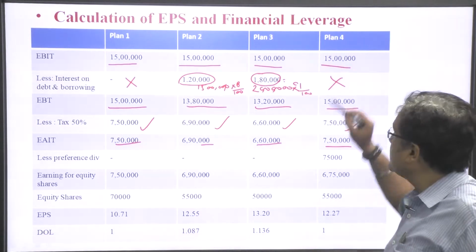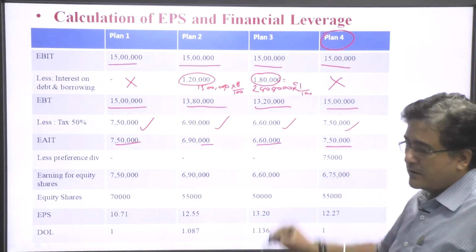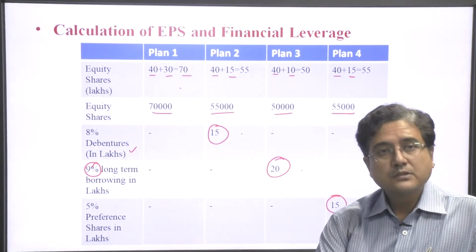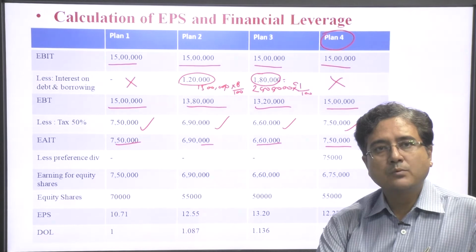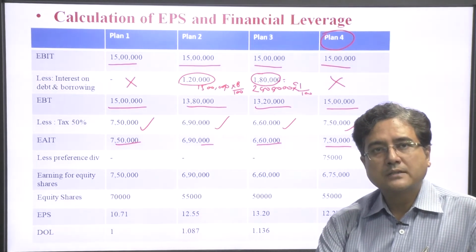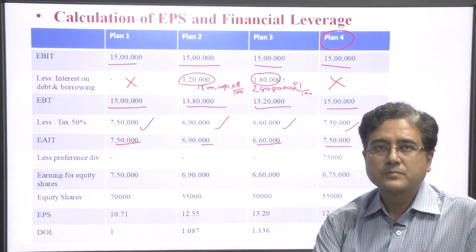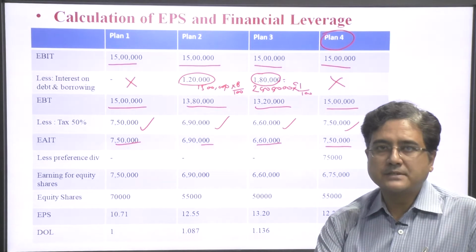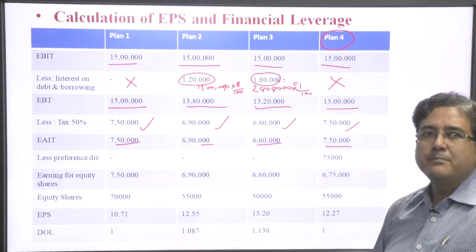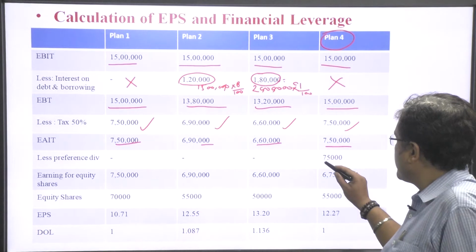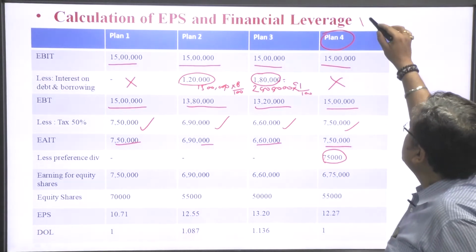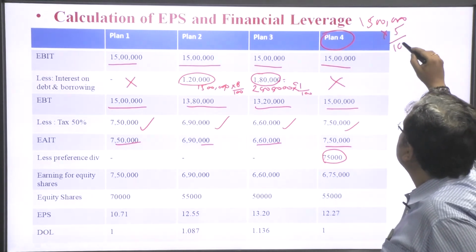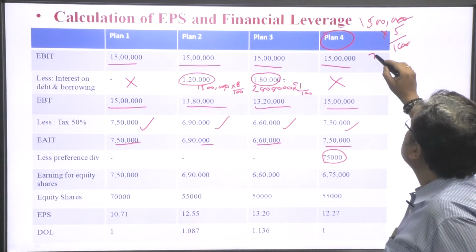In the fourth plan, we are planning to borrow from preference shareholders, and the amount is 15 lakh. If we borrow 15 lakh from preference shareholders at a 5% rate, then the dividend to be paid is 75,000. 15 lakh into 5%.